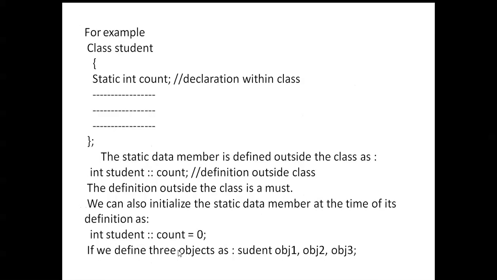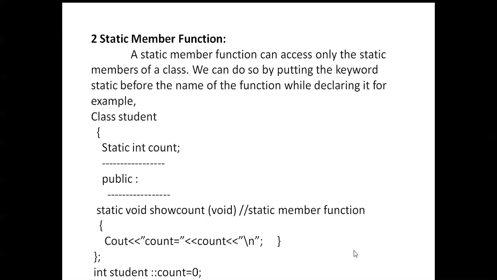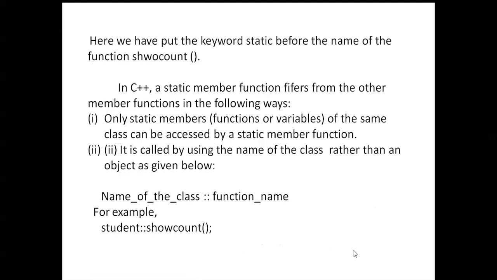See here, the static data member is defined outside the class using student and the scope resolution operator, count. The definition outside the class is a must. We can also initialize the static data members at the time of definition: in student, count equals 0. If we define three objects of student, object1, object2, object3, like that. Those are the static member functions.